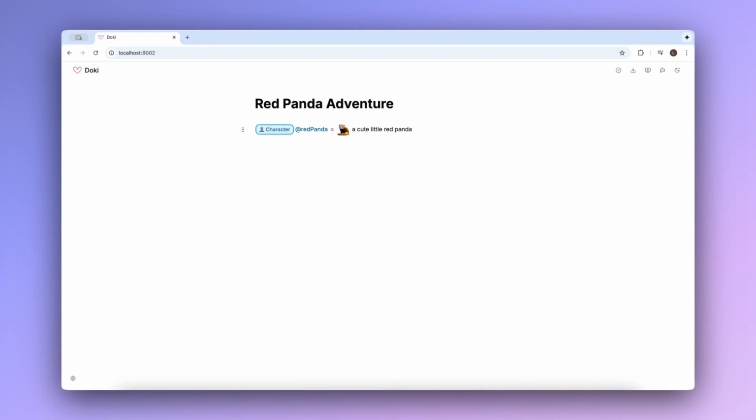Now, imagine our panda is leaving home, going on a solo journey to Antarctica. First stop may be a train station. Let's also quickly set up the scene. So similar to how we define the character, we can also define the scene by simply typing slash and enter a description.